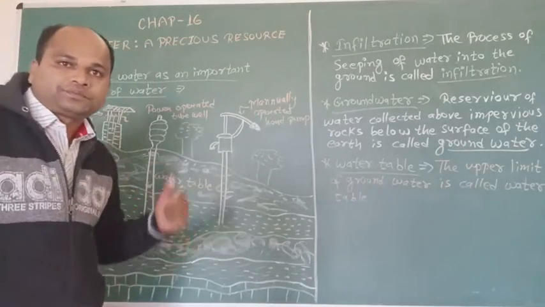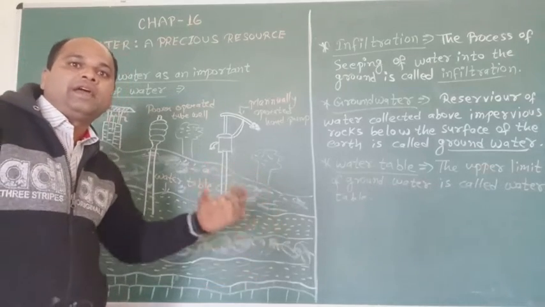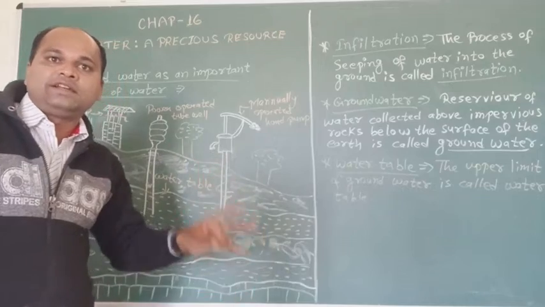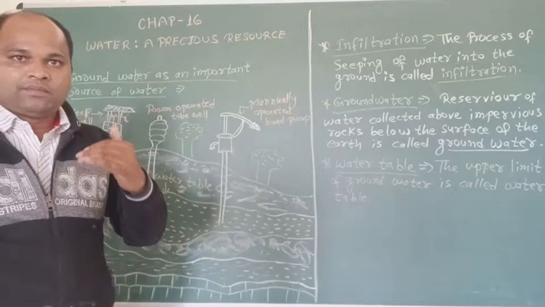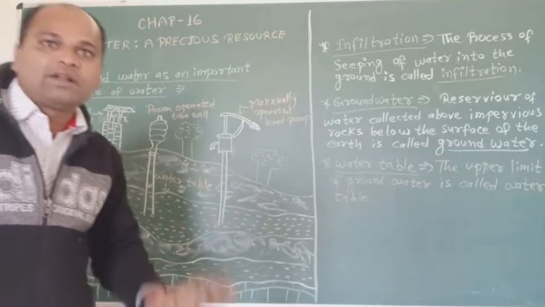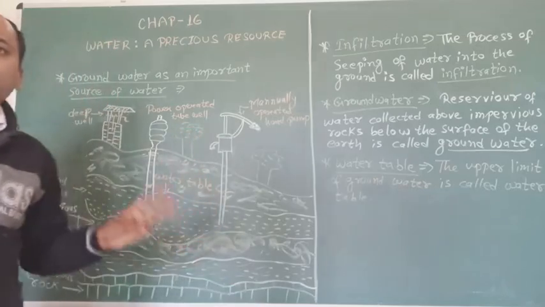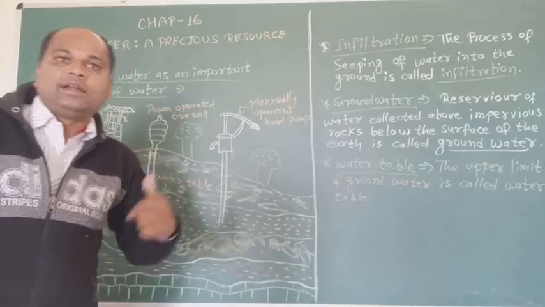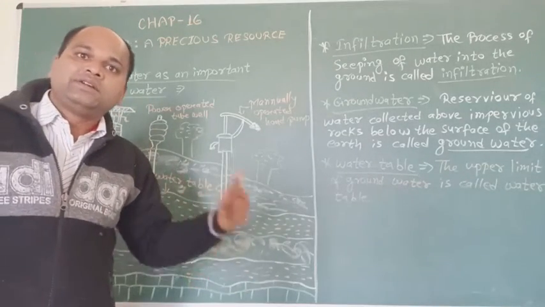The water table varies from place to place and it may even change at a given place. Second, the water table may be at a depth of less than a meter or maybe several meters below the ground. Third, the water table falls during summer and rises during the rainy season.